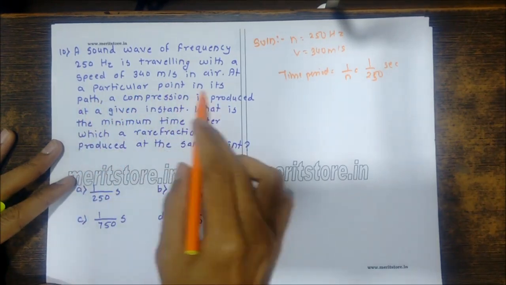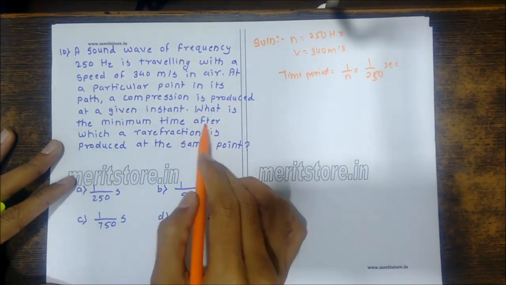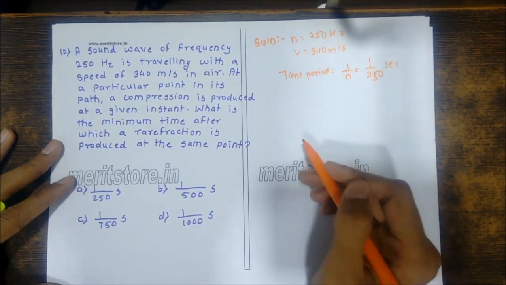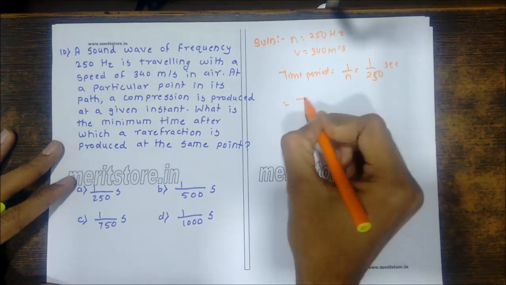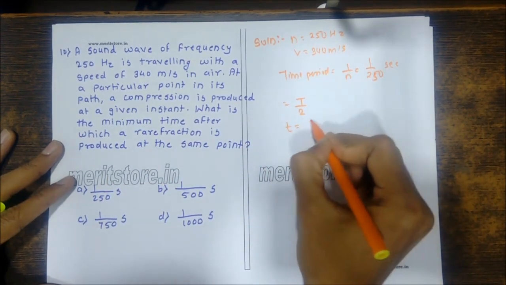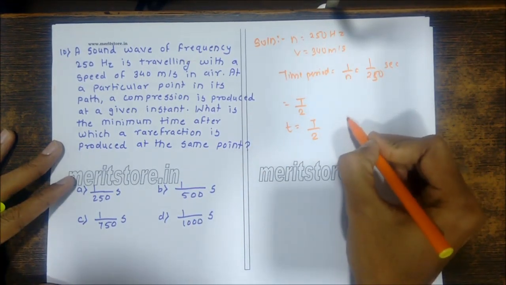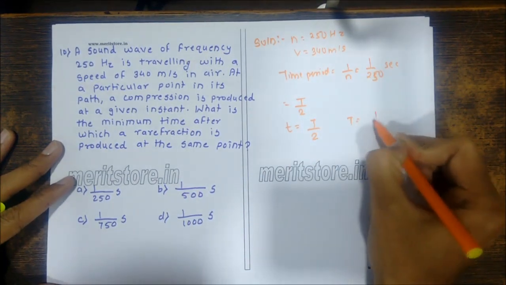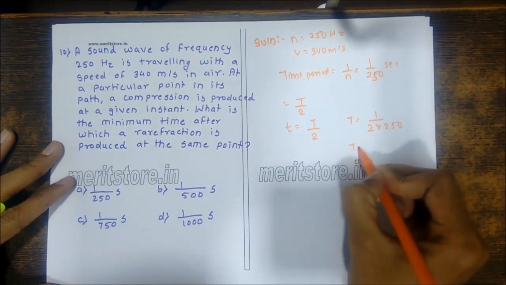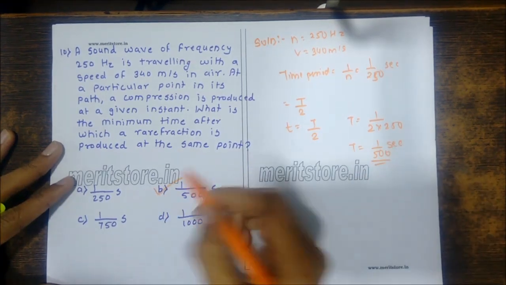Okay, and then a compression is produced at a given instant. What is the minimum time after which rarefaction is produced? So the time interval between the compression and rarefaction we have to find. We know that the time between the compression and rarefaction is T upon 2. So we can get t is equal to 1 upon 2 into 250. Okay, so t becomes equal to 1 upon 500 seconds. So B is the correct option.